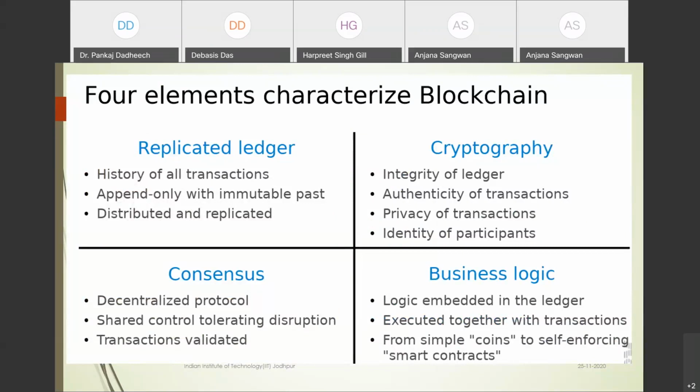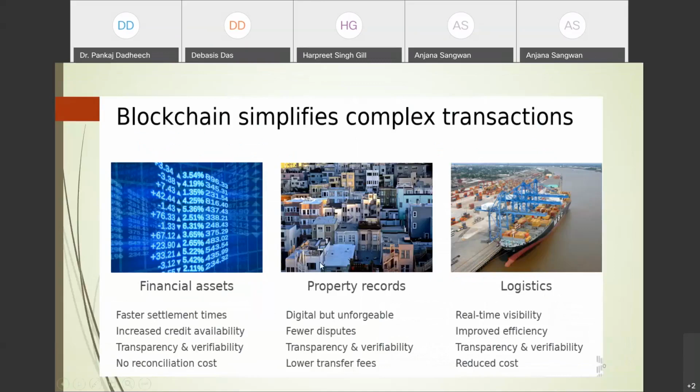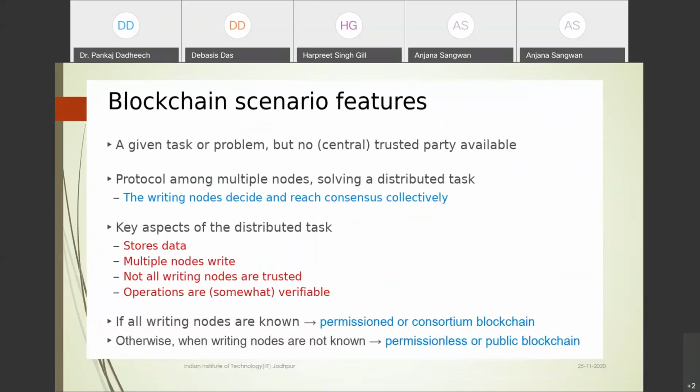Okay, so now blockchain in the IoT. Blockchain is specific to complex transactions, and we can use the blockchain for financial assets management. We can use the blockchain for property management, property records, or real estate, and also in the case of logistics. Okay, but you satisfy the 4 requirements of the blockchain, basically the distributed thing, as well as immutability, transparency, and security and privacy are also there. Okay, now the blockchain features.